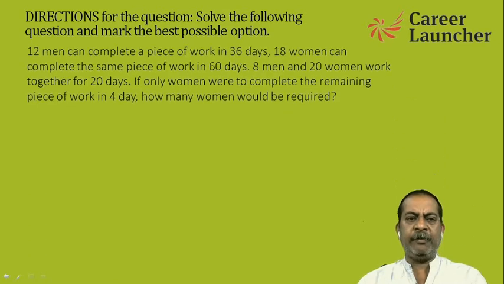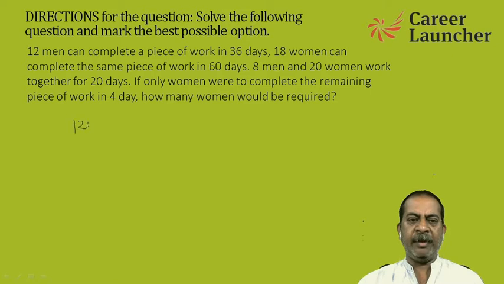Let's read the question carefully. 12 men can complete a piece of work in 36 days. Now we are talking about only men and days. So my question would be starting from here, that 12 men can complete a work in 36 days. So man into days is always constant. The same thing, 18 women can complete the same piece of work in 60 days. So same work, 18 women can do it in 60 days.